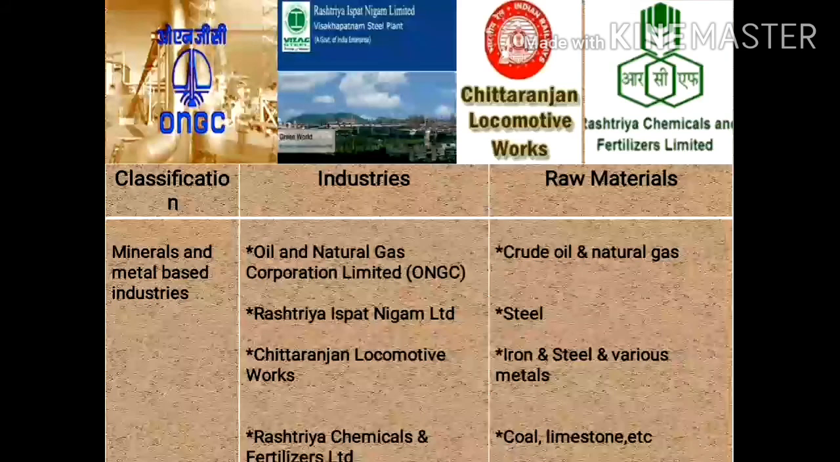In minerals and metal based industries, in ONGC, the raw materials required are crude oil and natural gas. Whereas in Rashtriya Ispat Nigam Limited, the raw material required is steel. In Chittaranjan Locomotive Work, iron and steel and various other metals are required as raw materials. Whereas in Rashtriya Chemicals and Fertilizers Limited, the raw materials required are coal, limestone and many other raw materials.